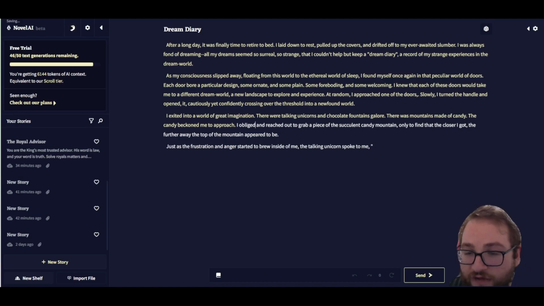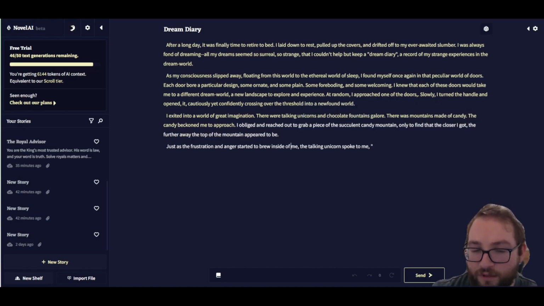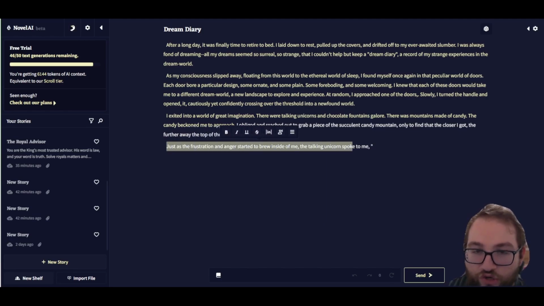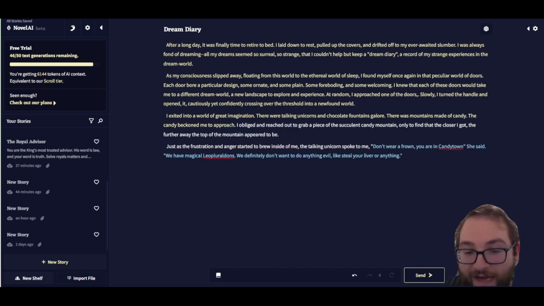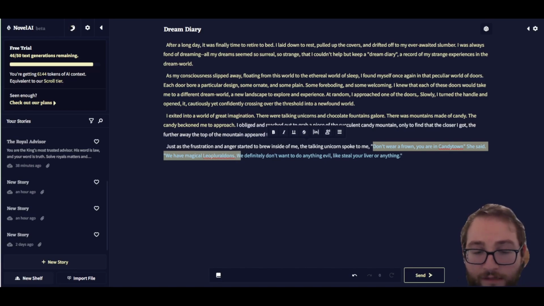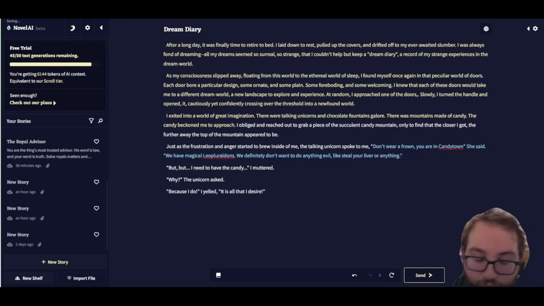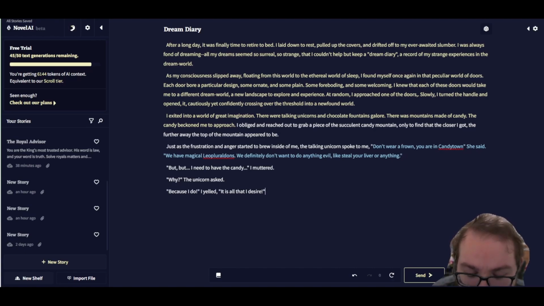I obliged and reached out to grab a piece of the succulent candy mountain, only to find that the closer I got, the further away the top of the mountain appeared to be. Just as the frustration and anger started to brew inside of me, the talking unicorn spoke to me. Don't wear a frown, you're in Candy Town, she said. We have magical Leopleurodons. We definitely don't want to do anything evil, like steal your liver or anything. But I need to have the candy, I muttered. Why, the unicorn asked. Because I do, I yelled. It is all that I desire.